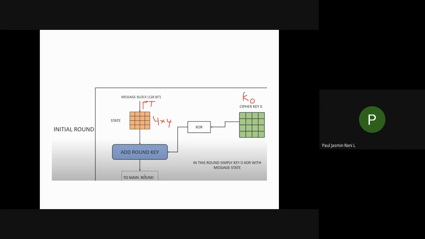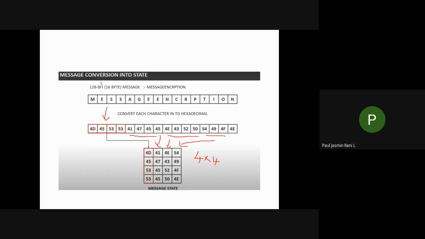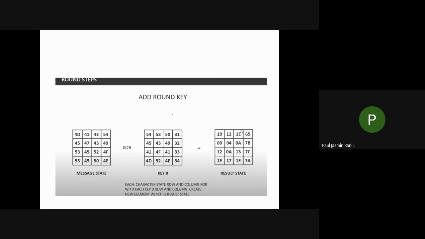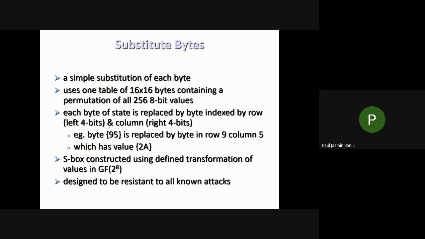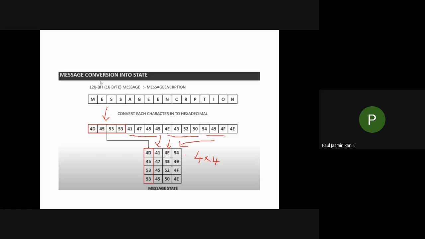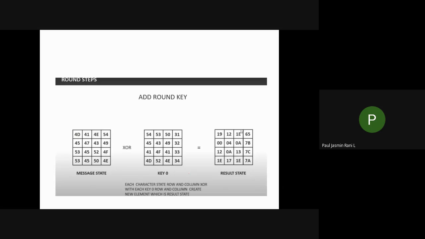Now what is your next step? You have to do your add round key. Let's see how we are going to do your add round key. Add round key means you converted your 128 bits into a 4x4 matrix. So this is your message text, isn't it? Now you have to take your key K naught. This is a key we already generated, isn't it? By using key generation, we generated key naught, and this is the message state we got from your plain text.